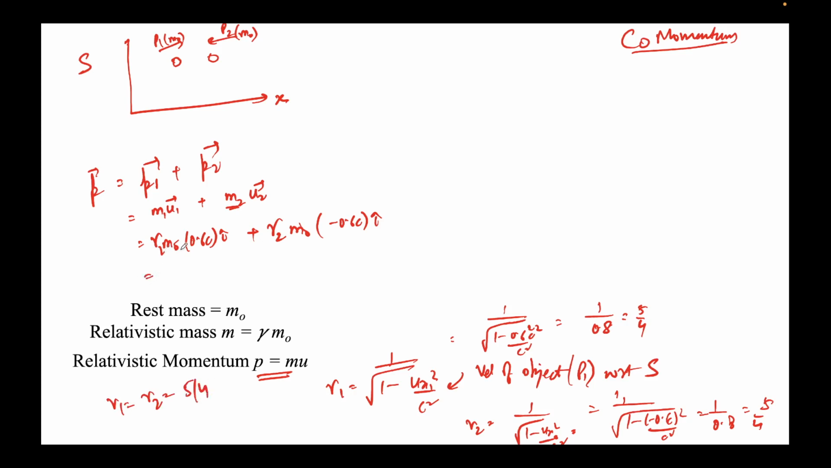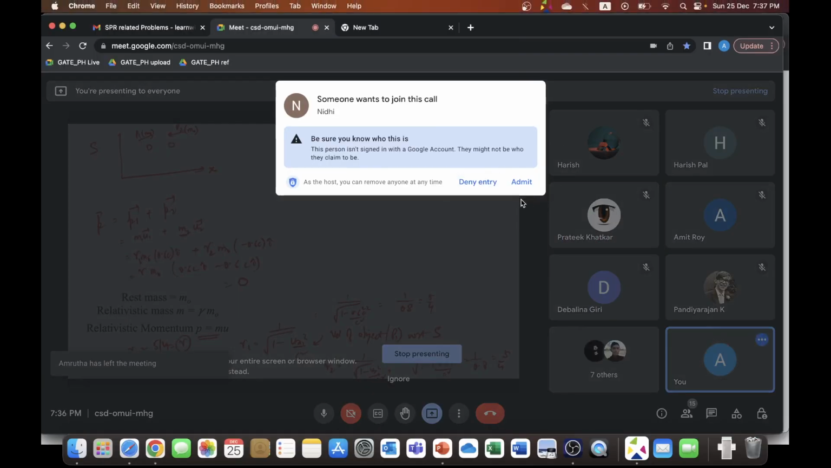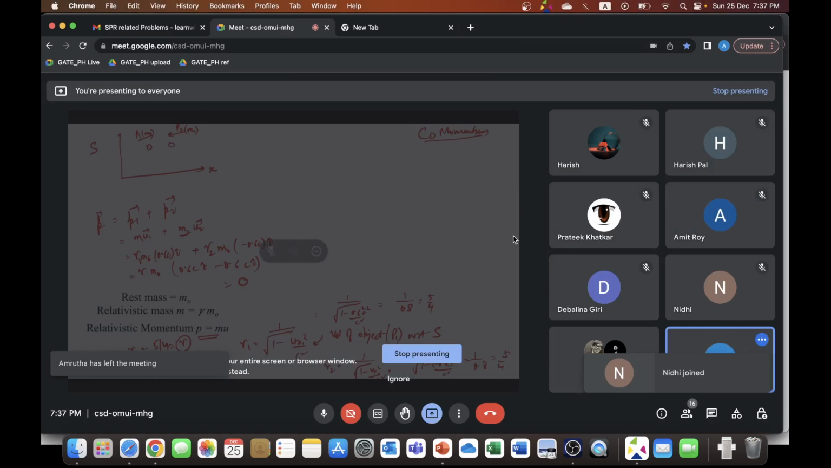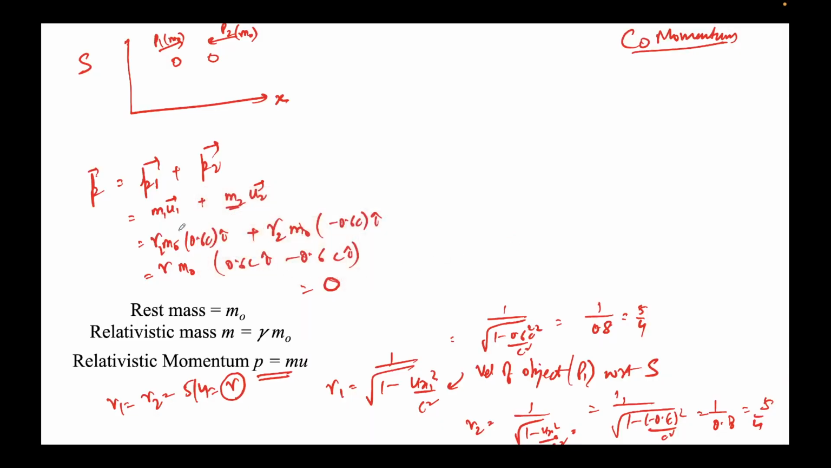So I can take gamma m naught common. I'm just denoting this as gamma m naught, times 0.6 c i cap minus 0.6 c i cap, and this will come out to be 0. So we notice that before the collision the initial momentum is 0. That's what we call the initial momentum.